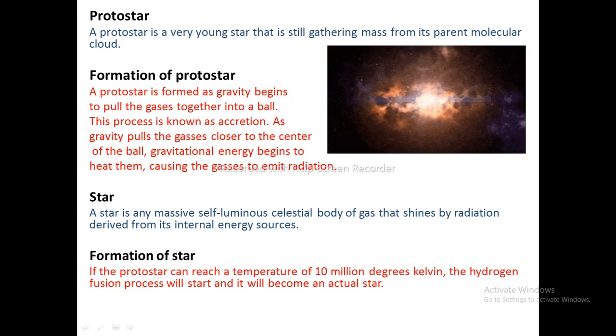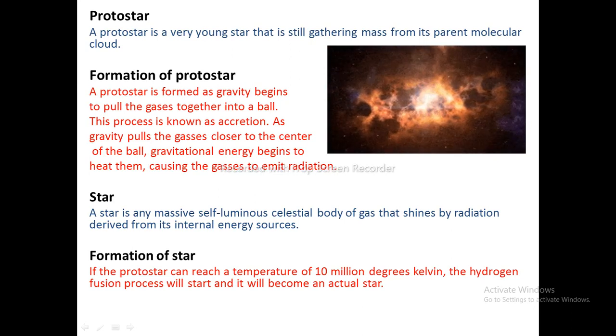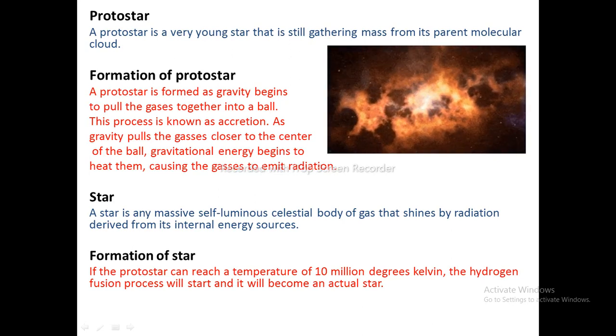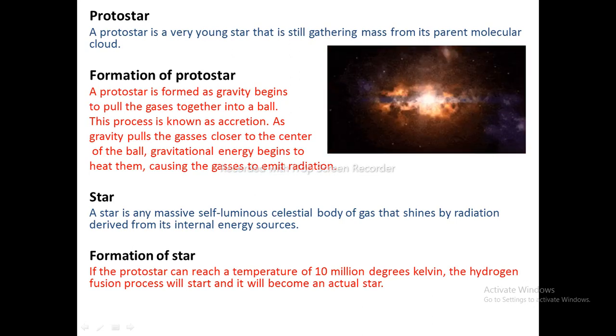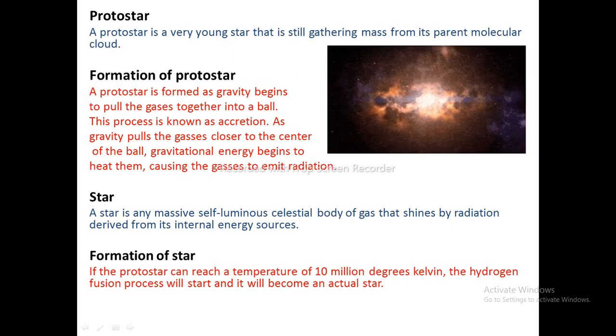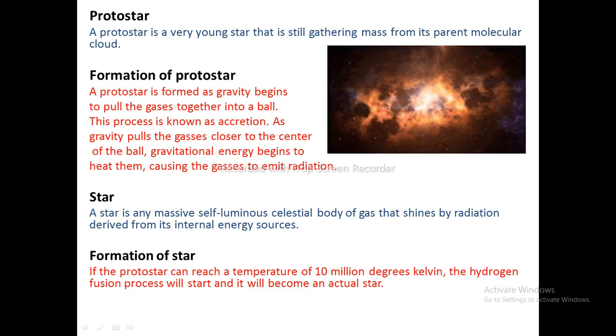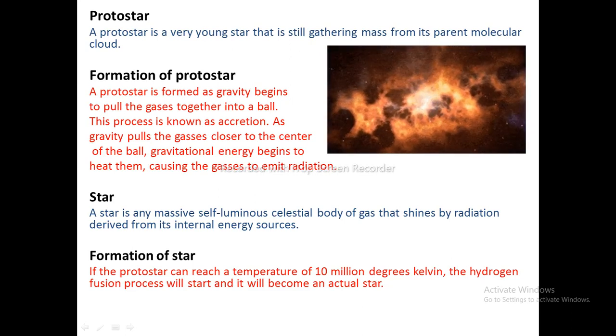Formation of star. If the protostar can reach a temperature of 10 million degrees Kelvin, the hydrogen fusion process will start and it will become an actual star. A protostar takes about 10^5 years to turn into a star.